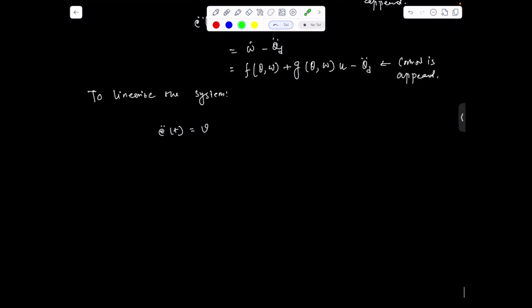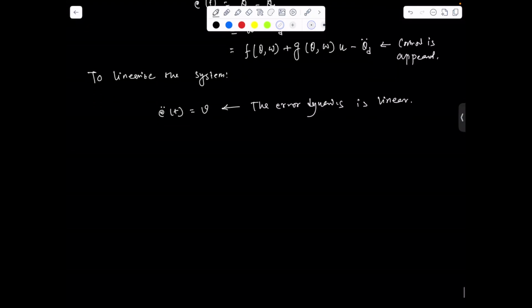So this is basically nothing but a linear system. The dynamics is linear.